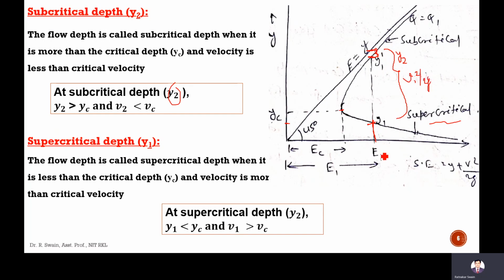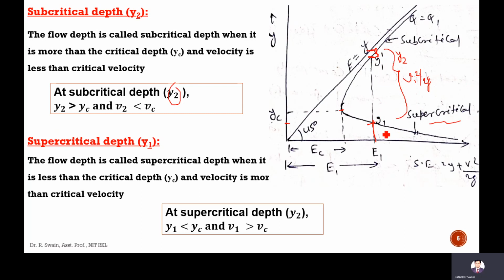Since this is the total energy, I have taken E equal to Y plus V square by 2G. If this is Y2, then this will be V2 square by 2G. If you are taking Y1, this will be V1 square by 2G.